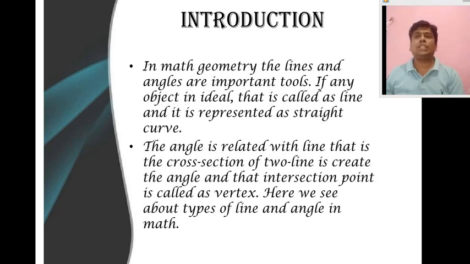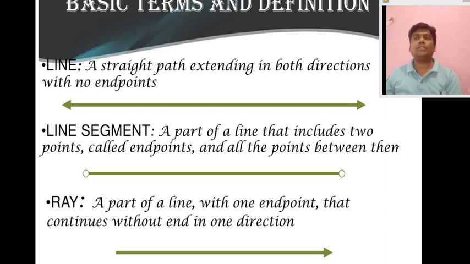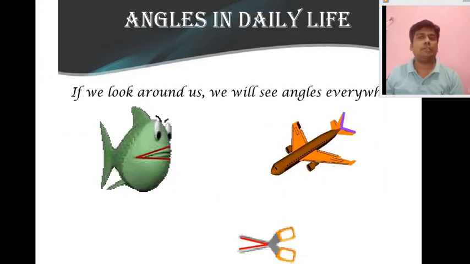So here you see some examples which we see in our daily life, angles which are formed in daily life. If we look around us, we will find these angles everywhere, whether it is a fish or an aeroplane or a Caesar or any object. Students, mind it, any object, when you see, you will find some angles in everyday life things.